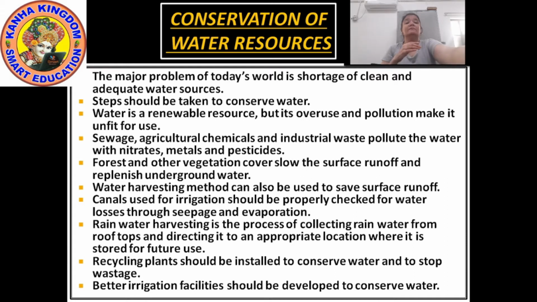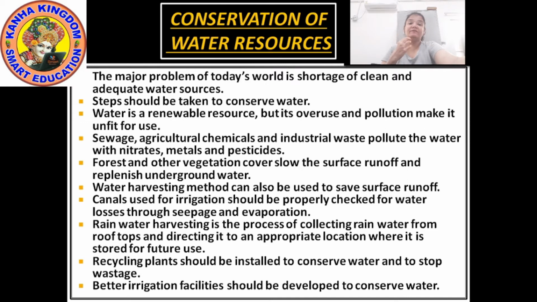Now how is this water getting polluted? Sewage, agricultural chemicals, and industrial waste pollute the water with nitrates, metals and pesticides.